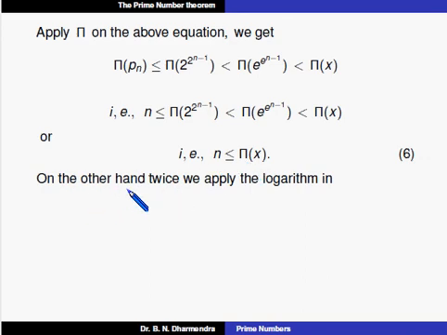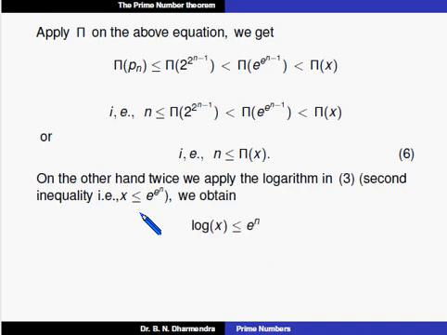On the other hand, we can apply the logarithm in equation 3. I already told that in the earlier slide, that is the second inequality, x is less than or equal to e to the power of n. We can apply the log twice on both sides of this equation. When I take the first log on both sides, this becomes log of x is less than or equal to e to the power of n.